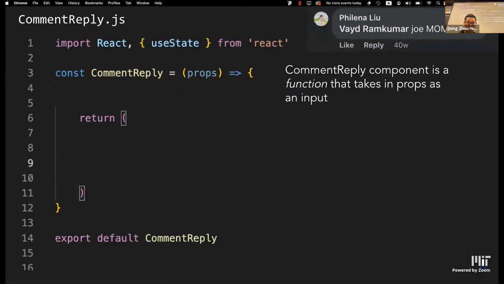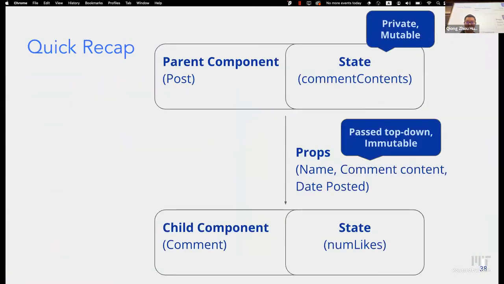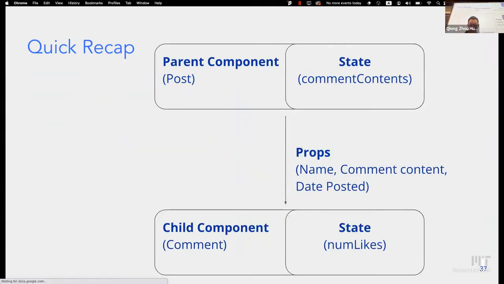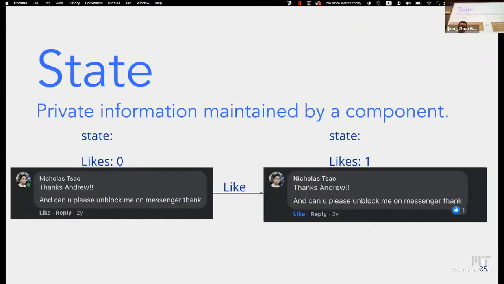So if I go back, it's a quick correction, but basically, the reason why we don't want to store the number of likes as a prop in the parent component and just pass it down to the child is because, as you can see, the button to like a comment is in the comment itself. So we have that in the comment component. So it's not React-like to press the button in the comment component and update information that's stored in a different component, in this case, the parent component.